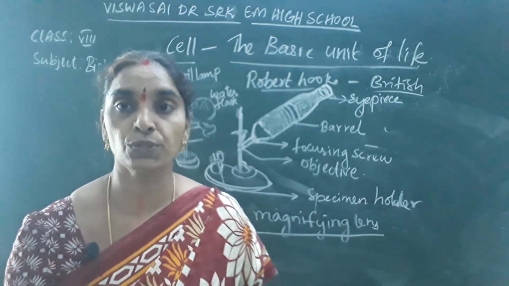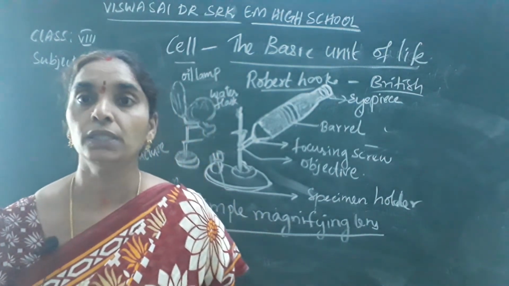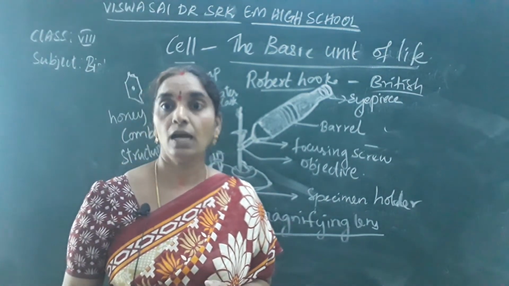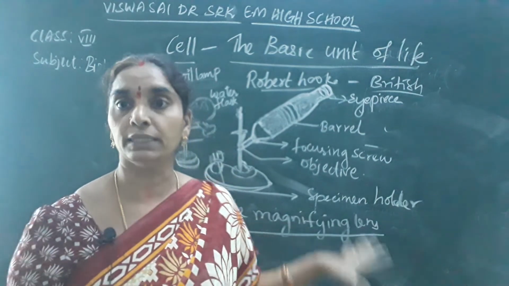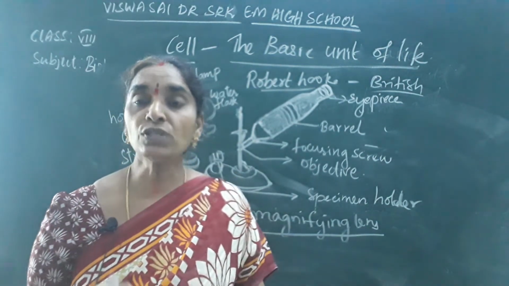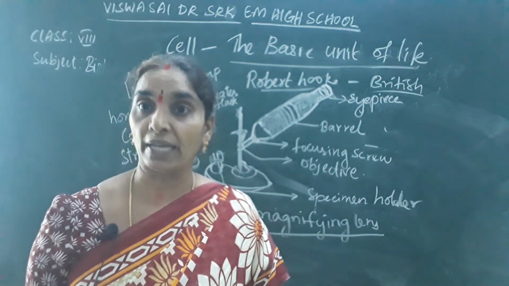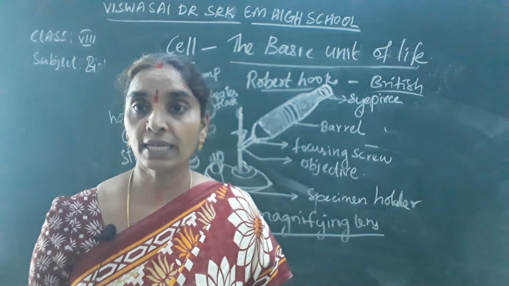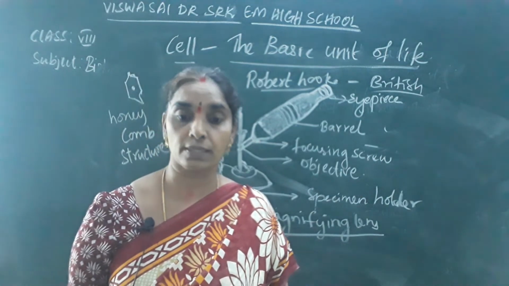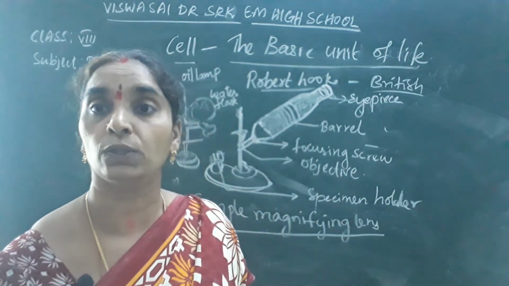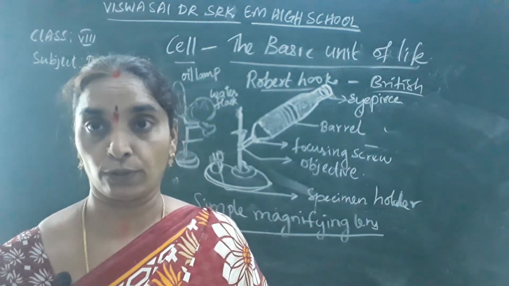Okay children, so today you have learnt about the discovery of the cell, how it was made by Robert Hooke. Before the discovery of the cell, the living world was observed through microscopes. Zacharias Janssen was the first person who tried to observe organisms with the microscope.